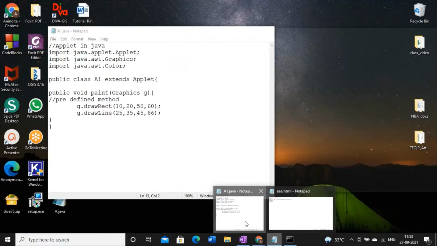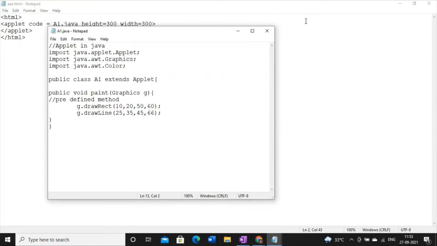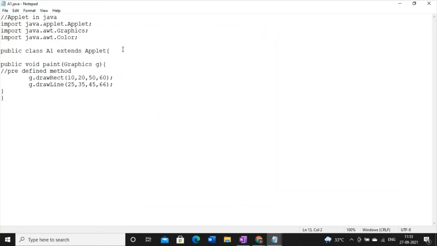So now come back to this code. Here the first question is how to color the components. Now if you want to color the components, you have two alternatives. One is set color and another one is fill color. Now, when to use which one? It is important. Now see, fill color concept is applicable when you have a rectangle or an oval, then only you can color the closed boundary. But whenever you have a line, there is no closed boundary, so you can only set the color of the line.